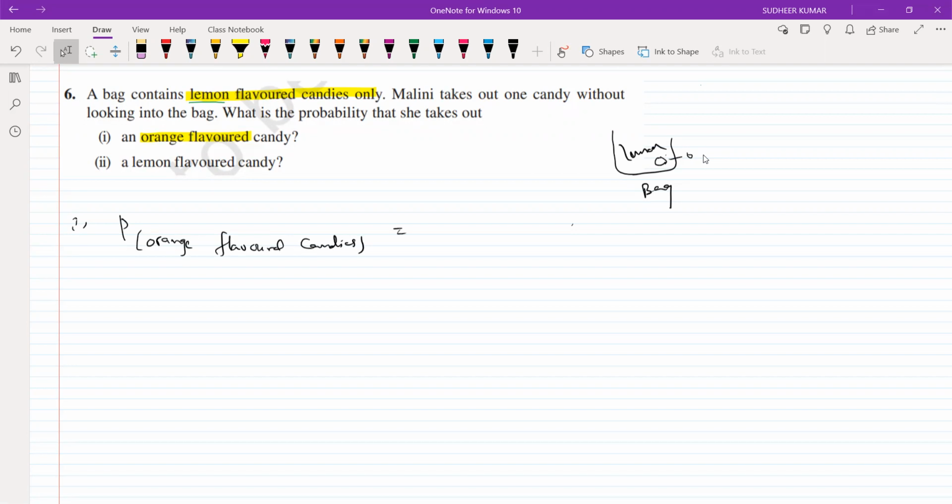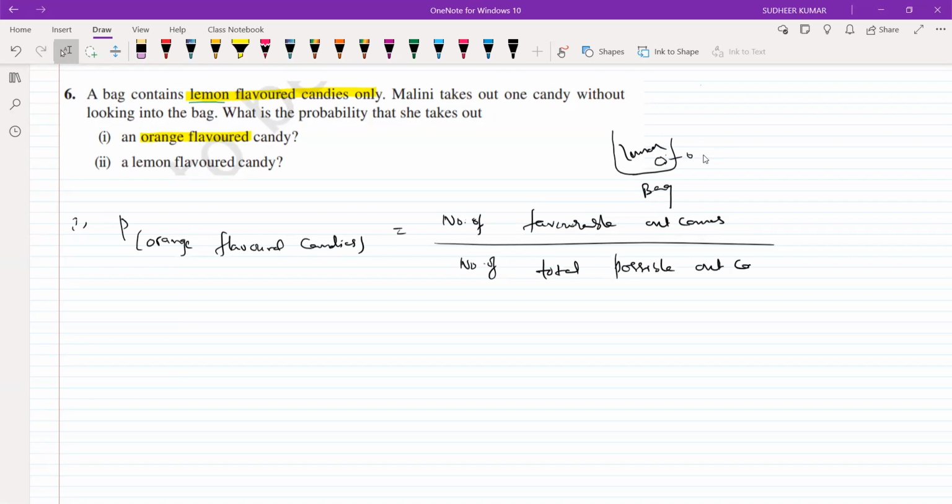The probability is the number of favorable outcomes divided by the total number of possible outcomes. You write this formula for all the questions. Harini, can you see this? Yes, sir, I can see it. So this is 0 divided by the total number of possible outcomes.